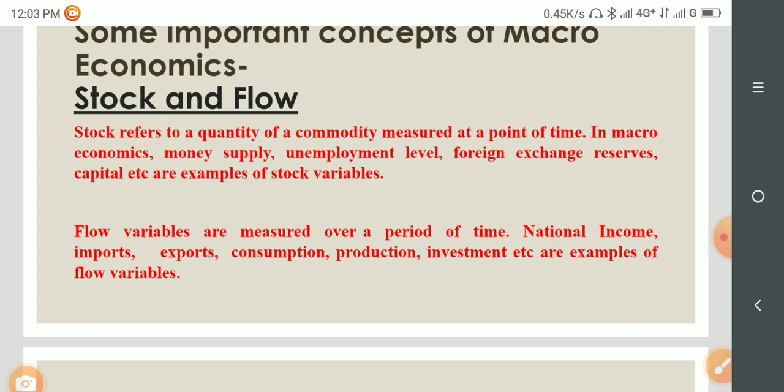Flow, on the other hand, measures a certain economic variable over a period of time. Say, for example, interest payment. Interest payment is calculated over a period of time, so that's why it is a flow variable. For instance, interest payment for a certain company during the period of 1 year, say 2020, is nothing but a flow variable.